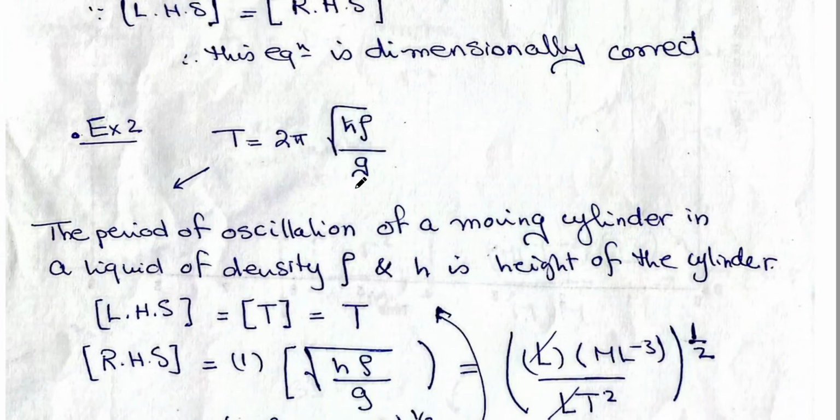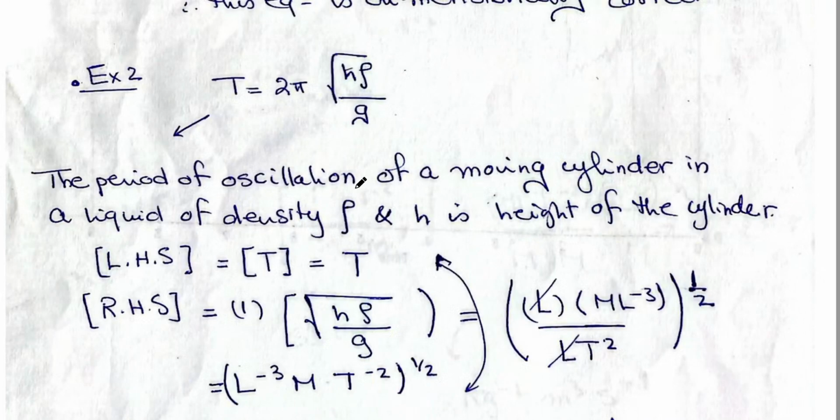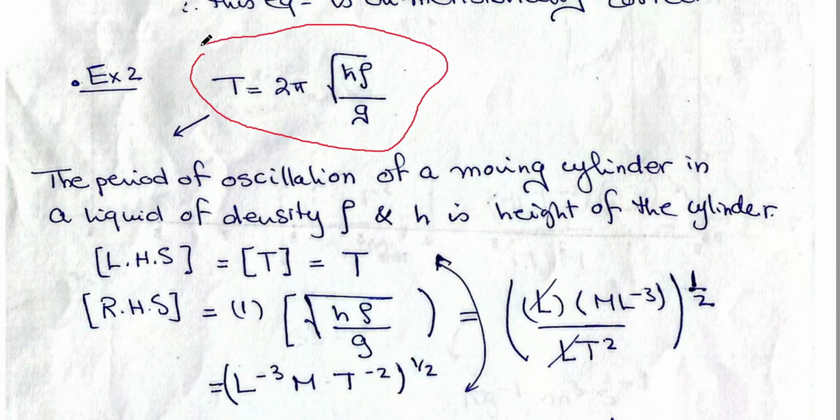Example number 2, I want to check the validity of this equation. T equals 2 pi root h rho over g. It's written in the example that t is the period of oscillations. So it is time. T is time. Period of oscillation, simply it's time. I don't have to understand the physics of the equation. I have to understand the mathematics and what each symbol stands for.